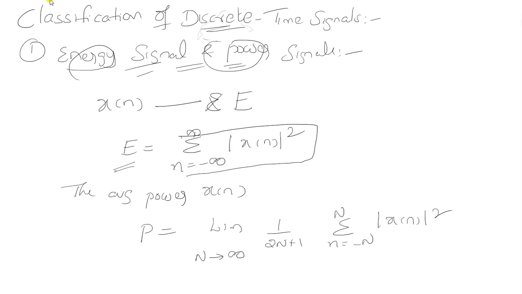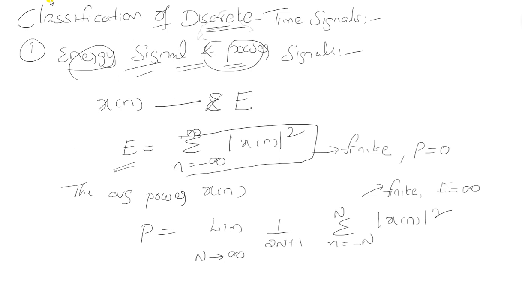Here are some noteworthy points. A signal is said to be an energy signal if and only if the total energy of the signal is finite. At that moment, the power should be zero. If any signal is said to be a power signal, the average power of the signal should be finite. At that moment, the energy should be infinite.